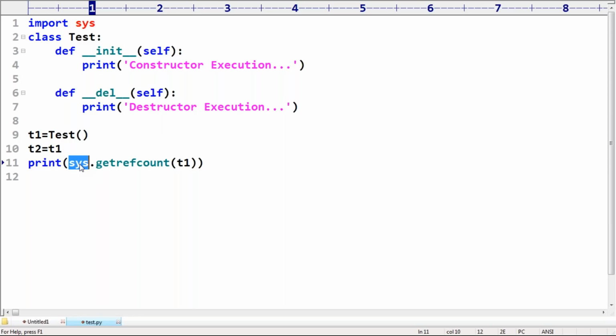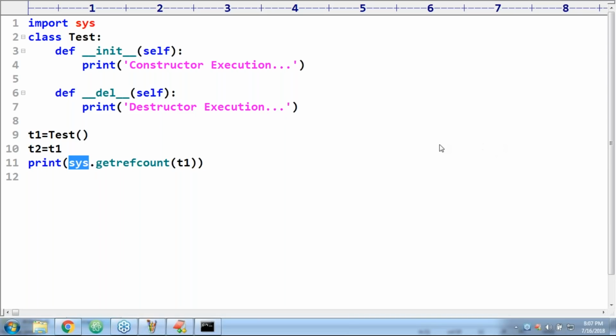Okay. That's all, friends. This is about the garbage collector concept. I hope it is a beautiful concept and everyone got it very clearly. Correct?